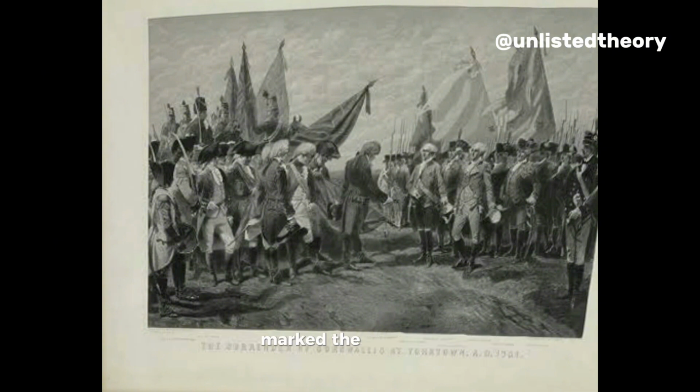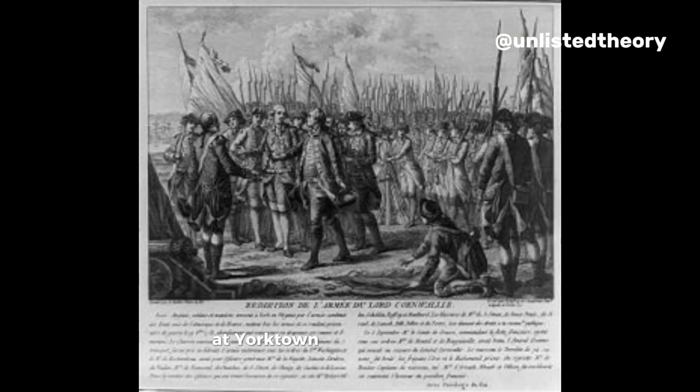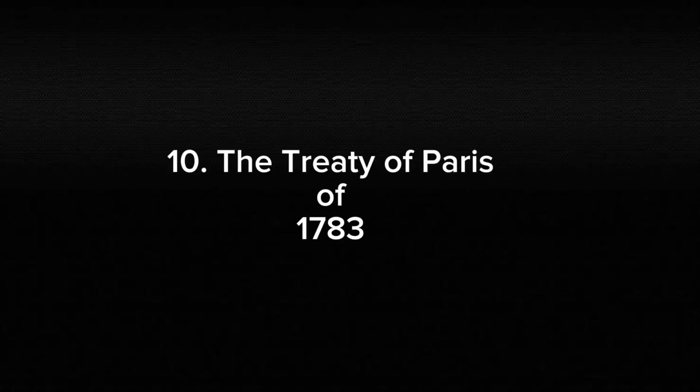The surrender marked the effective end of major military operations in the American Revolutionary War. The victory at Yorktown is often considered the turning point that led to the formal end of the war. The Treaty of Paris in 1783 officially recognized the independence of the United States from British rule. 10. The Treaty of Paris of 1783.